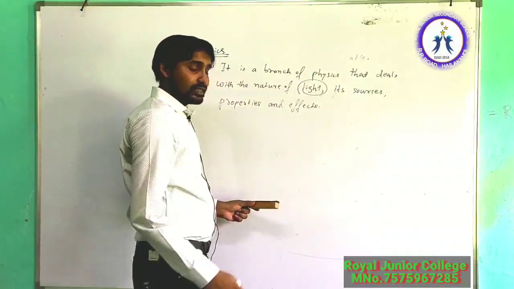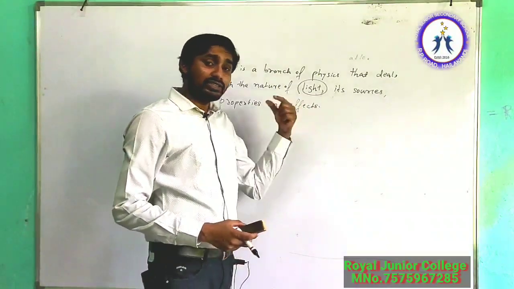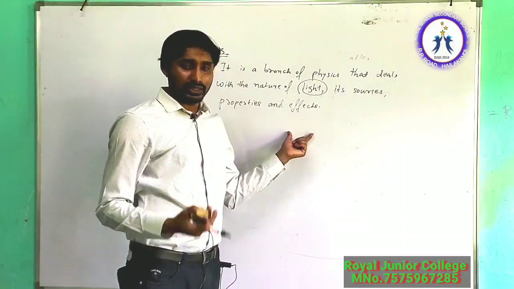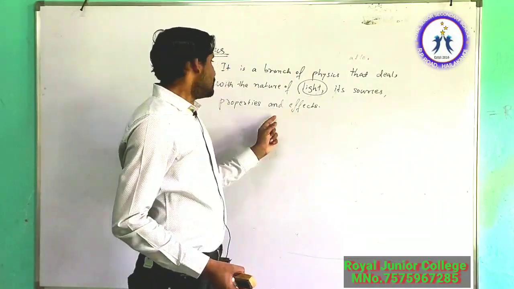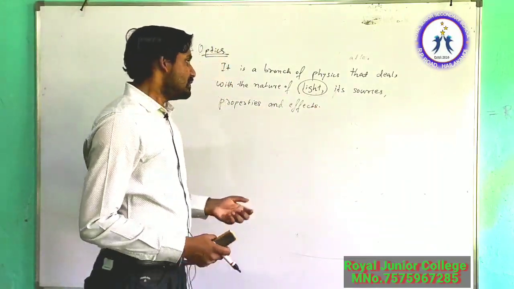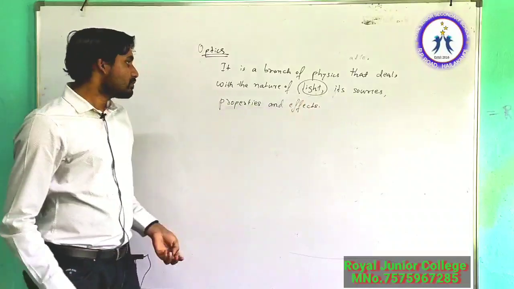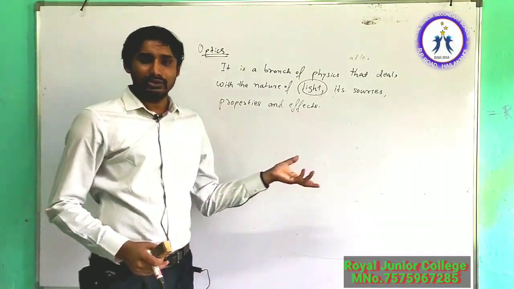In optics, we are dealing with light only: its nature, its properties, its sources, meaning from where we can get light, and its effects. These are the different things we will learn in optics. You know, light has a dual nature.